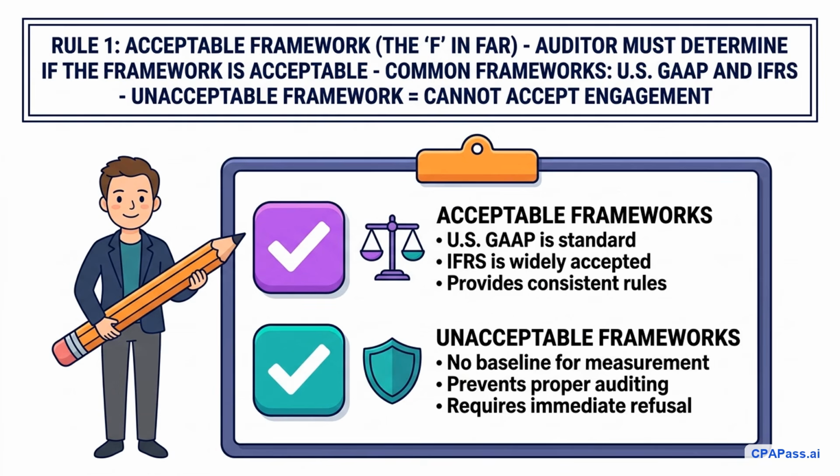If a client uses an unacceptable framework, the financial statements cannot be properly measured, compared, or audited, and without a reliable framework, you have no baseline to evaluate the numbers. Therefore, if the framework is unacceptable, the standards are clear. You cannot accept the engagement. This is a critical pre-engagement decision that must be made before any contract is signed, ensuring the audit starts on solid, recognized accounting ground.